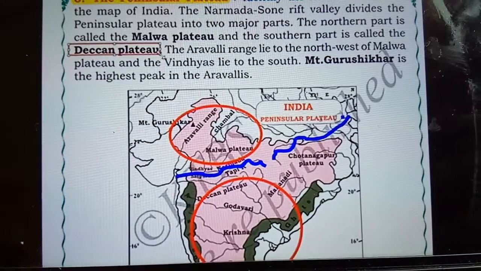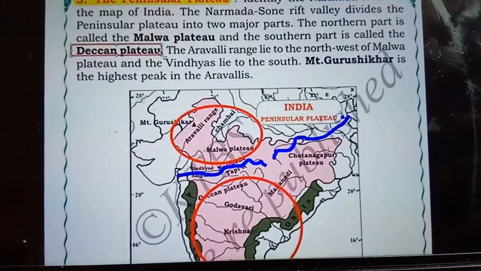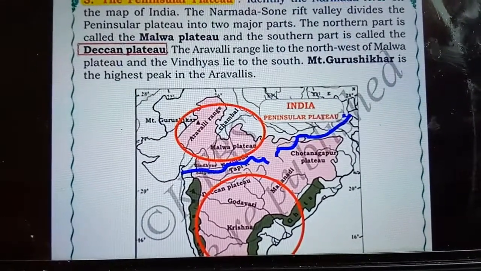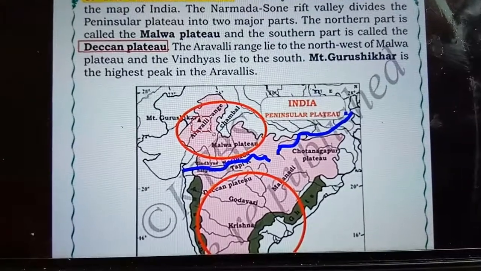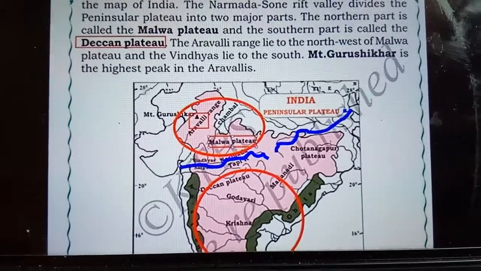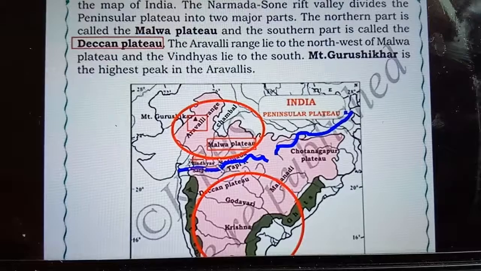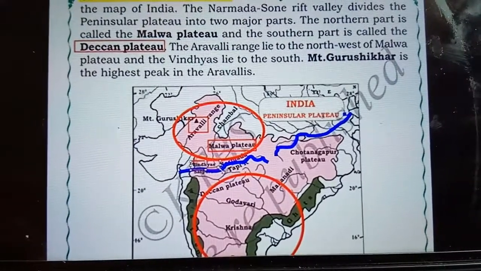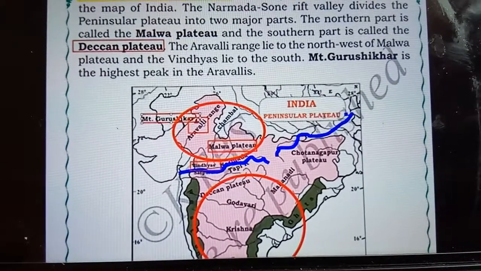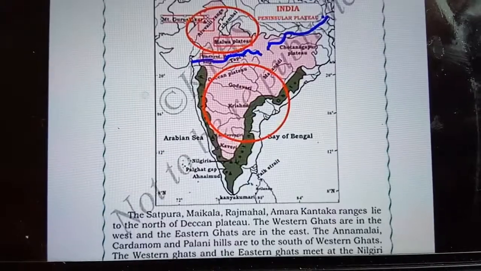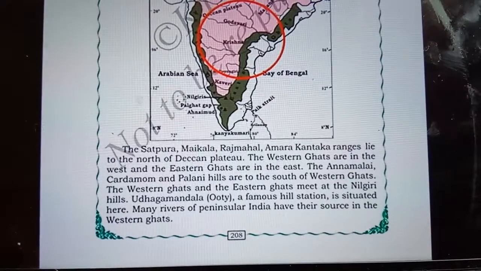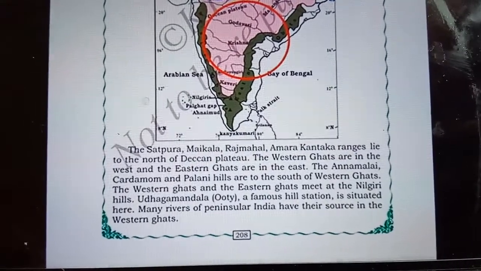The Aravalli range lies to the northwest of Malwa plateau and the Vindhyas lie to the south. So these are the mountain ranges. As you can see here, the Aravalli range is to the north of the Malwa plateau. This is the Malwa plateau and the Vindhya mountains lie to the south of the Malwa plateau. Next, Mount Guru Shikhar is the highest peak in the Aravallis. Next, the Satpura, Maikala, Rajmahal, Amarkantak ranges lie to the north of the Deccan plateau.